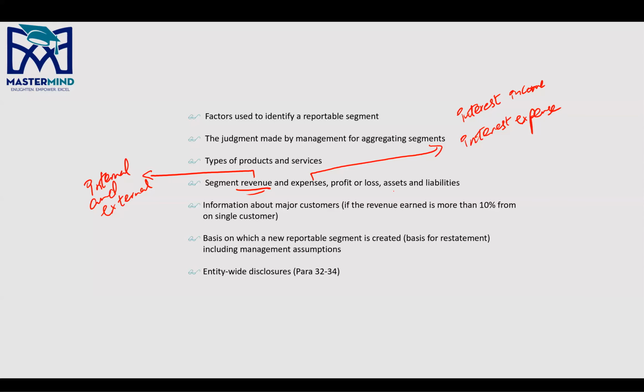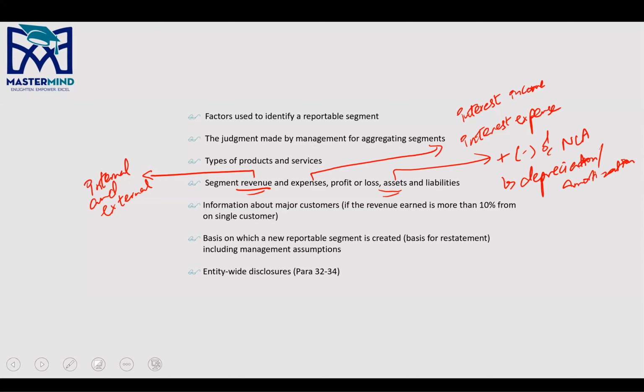With regards to assets, you have to show additions and subtractions both of non-current assets, depreciation and amortization, right? And you also have to disclose any material non-cash expense, any material non-cash expense that is not in cash, or additions that is not in cash.